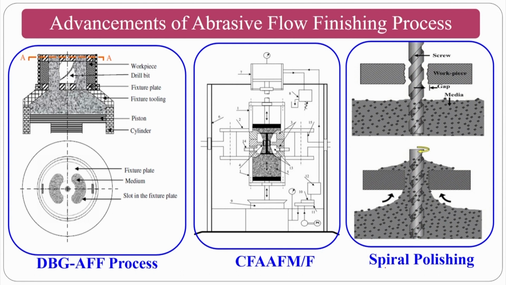But in spiral polishing there is no reciprocation motion as in drill bit guided and centrifugal force assisted, but we are talking about this as one of the advancements because here silicone based and modified silicone based medium is used, that is one type of polymer based medium.